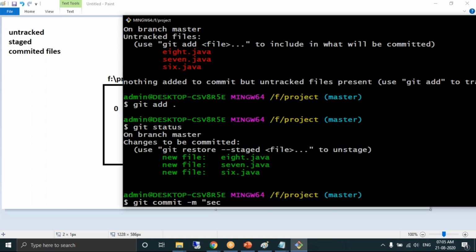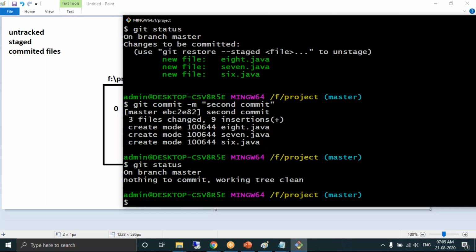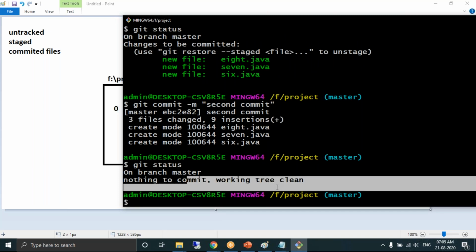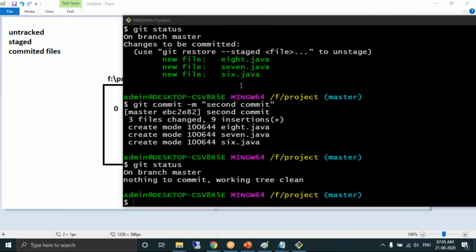Now I'm doing it for the second time, so I can write any name for meaningful understanding. I'm writing it as second commit. Done. Now look at the status of your working directory. It shows, okay boss, you are done. Nothing to commit, everything is clean. So that's the extra thing the developer should take care of whenever he creates new source code.